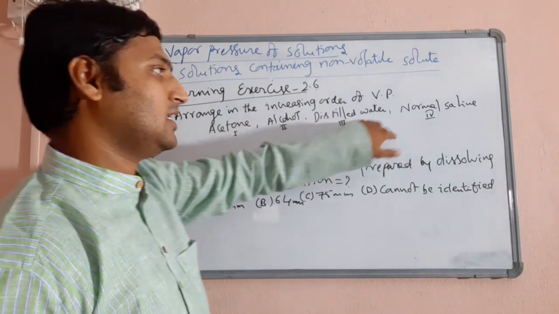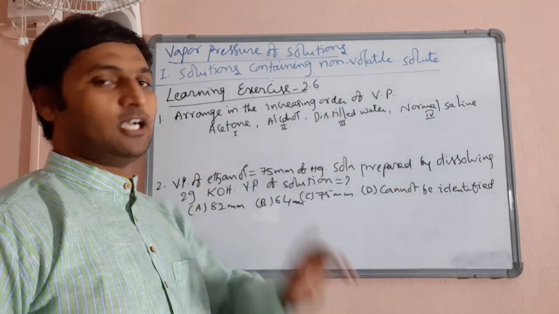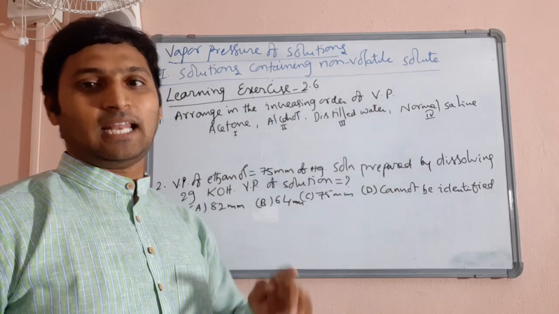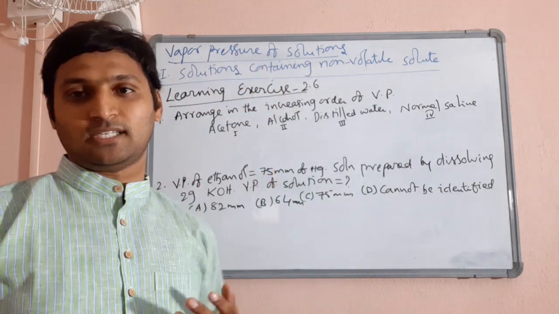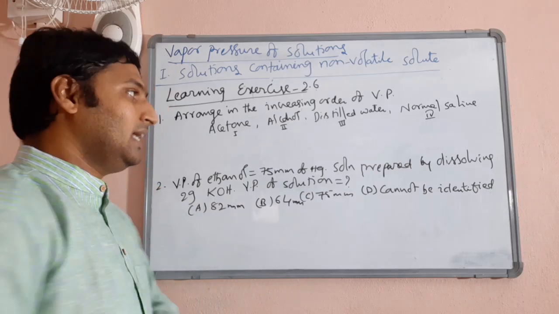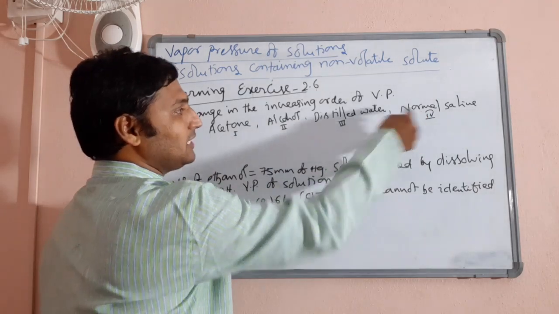Acetone, alcohol, distilled water, normal saline. In them you can see acetone, alcohol, distilled water are pure liquids. Normal saline is a solution which is prepared by adding sodium chloride to distilled water. You know that. Now the question is, first let us decide among these three, because among these two it's easy.